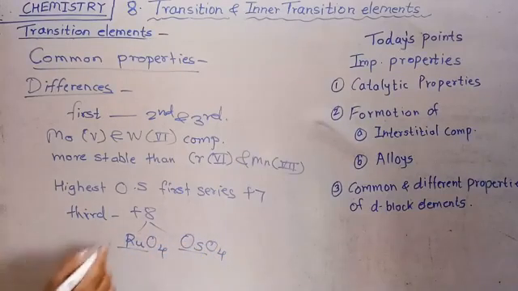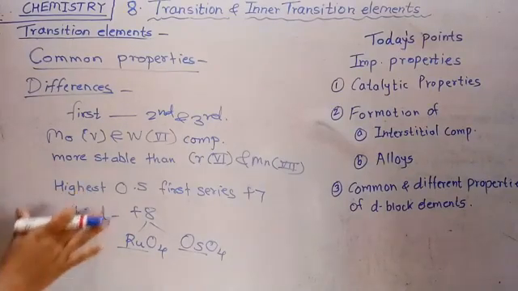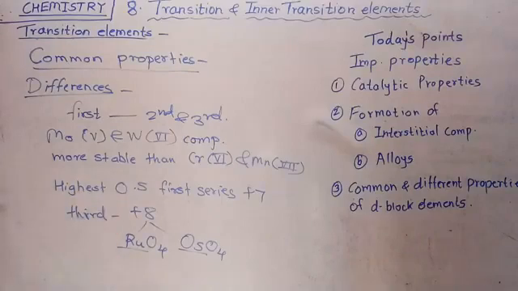Ru and Os exist in a +8 oxidation state. This is the difference between the first series and the third series in their oxidation state, in the stabilization of higher oxidation states in their compounds. This is just one difference for d block elements. Otherwise, they show similar properties. Clear?